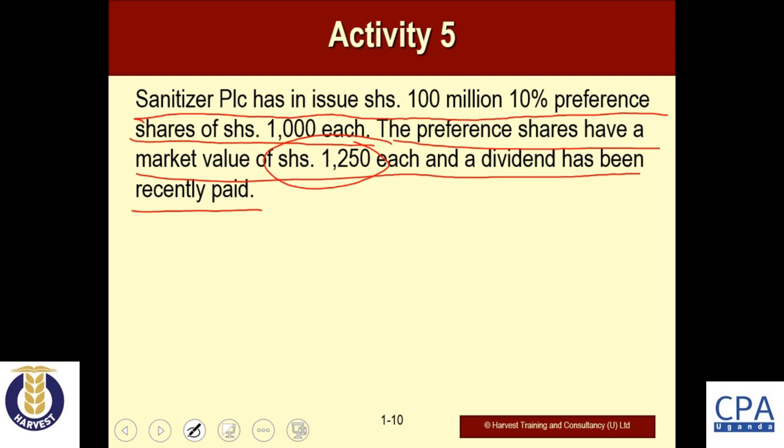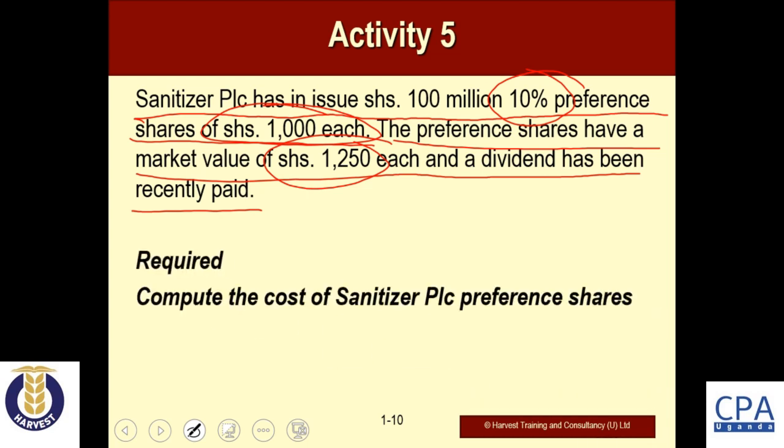And of course, the fixed dividend, as you can see, has been fixed at 10%, and the 10% is calculated on the nominal value of the preference shares, which is given here as 1,000 shillings each. So we are required by the examiner to compute the cost of Sanitizer PLC preference share capital. We are required to compute the cost of the company's preference shares.